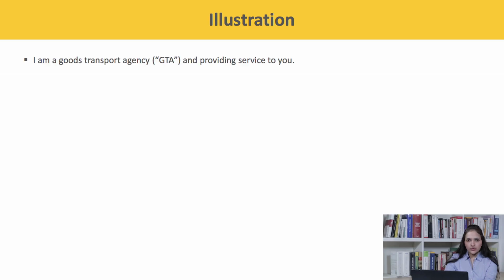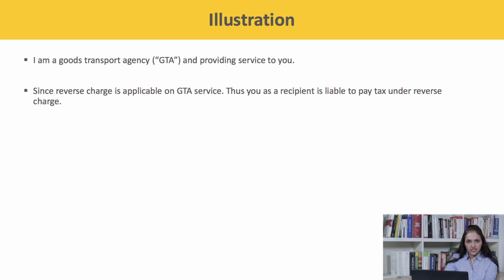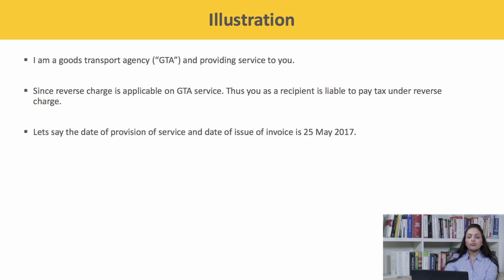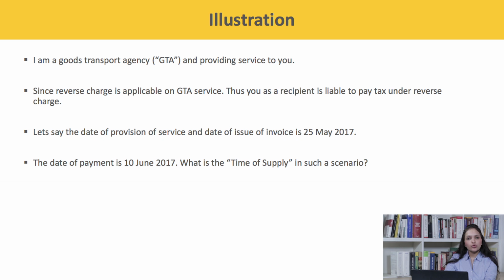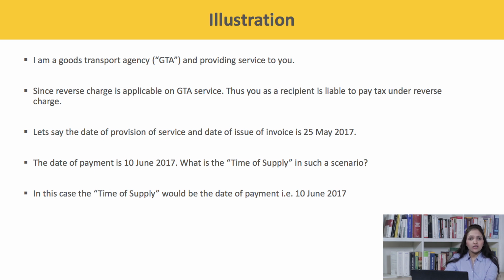Let's take up an example. I am a GTA and providing services to you. Since reverse charge is applicable on GTA service, you as the recipient would be liable to pay tax under reverse charge. Let's say the date of provision of service is 25th May 2017 and the date of issue of invoice is 25th May 2017. You have made the payment to me on 10th June 2017. So what is the time of supply in such a scenario? The time of supply is the date of payment, that is 10th June 2017.